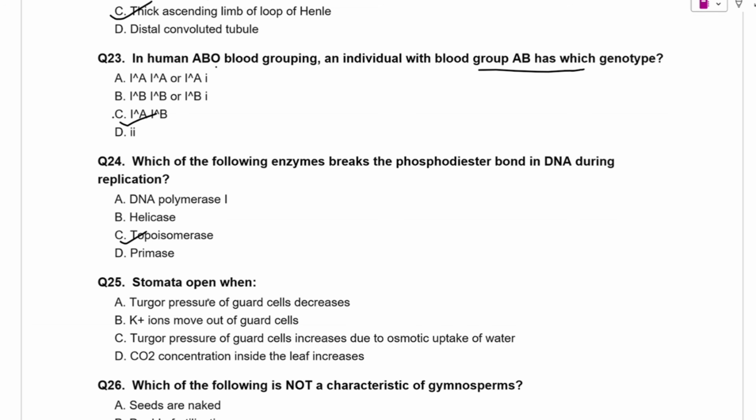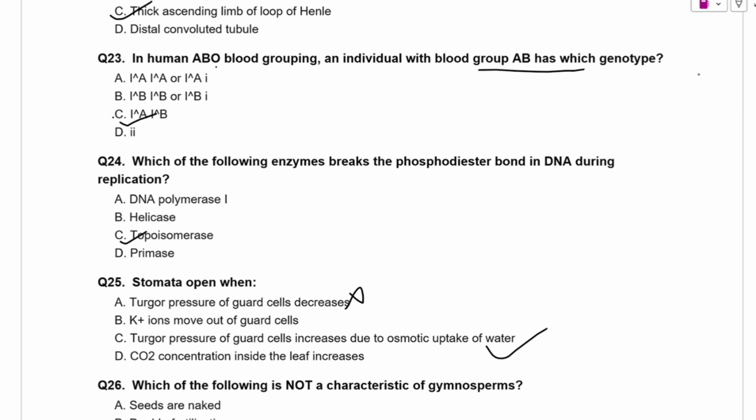So next question is, stomata open when turgor pressure of guard cell decreases? No. Potassium ions move out of guard cell? No. Turgor pressure of guard cell increases due to osmotic uptake of water. This option is correct. So option C is correct here.